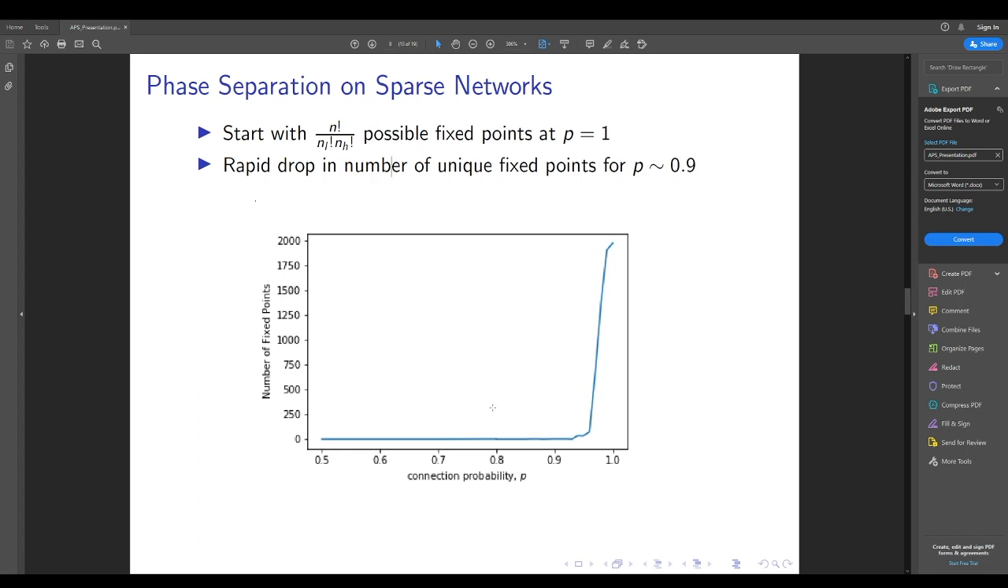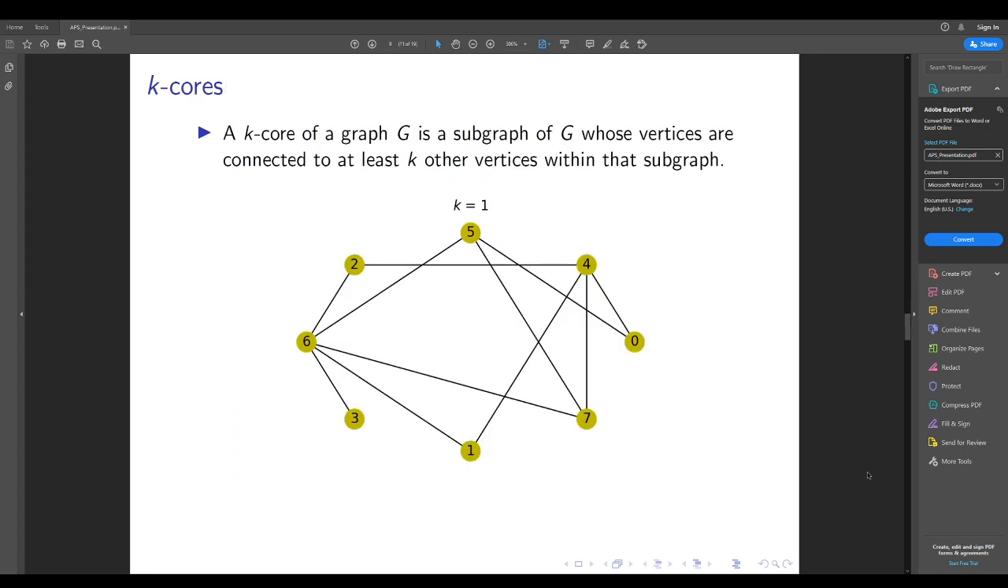And so we study a particular limit of the model, and we need to introduce a concept of K-cores, as this is the context in which these networks were discussed previously. So what is a K-core exactly? A K-core is a maximally connected subgraph of G whose vertices are connected to at least K other vertices within that subgraph.